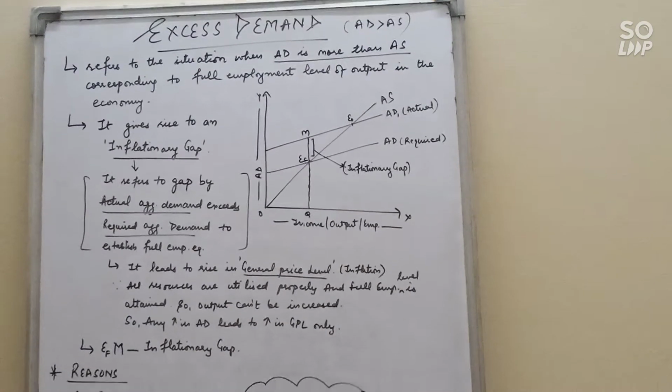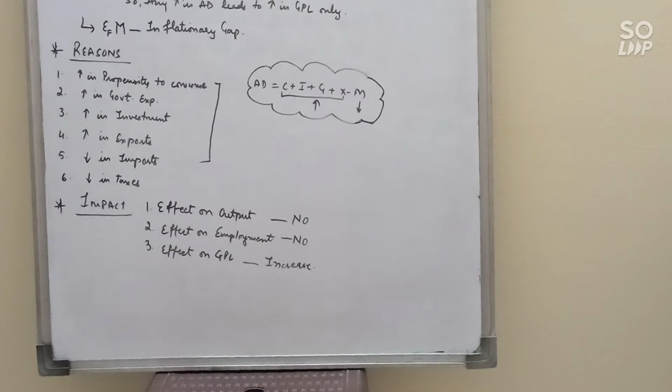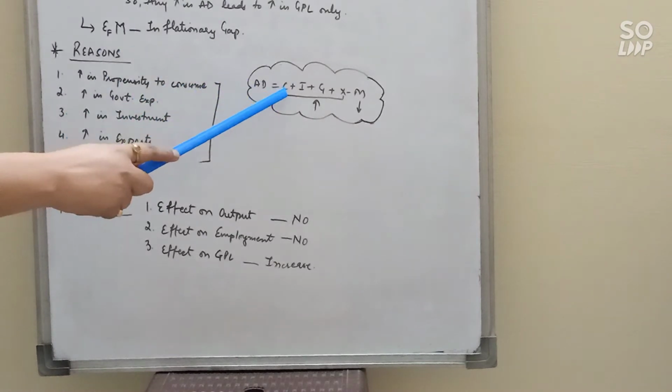The reasons are: first, increase in propensity to consume, second, increase in government expenditure, increase in investment, increase in exports, decrease in imports, decrease in taxes. Now there is no need to learn all these points. How can you learn them? We know the formula of AD, and the formula of AD in an open economy is C plus I plus G plus X minus M. We have already discussed this formula in the AD chapter. C means consumption.